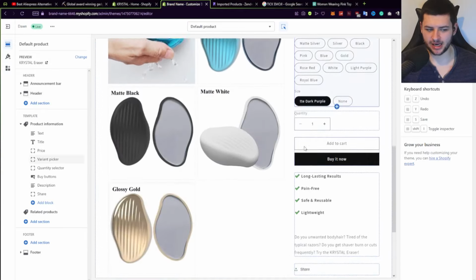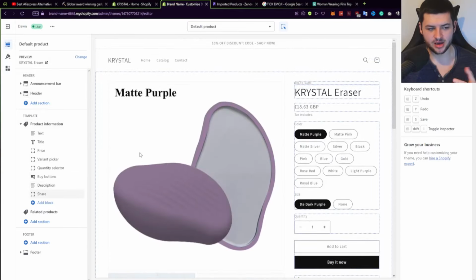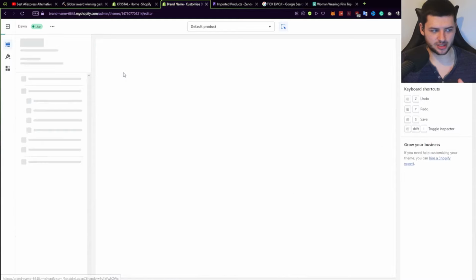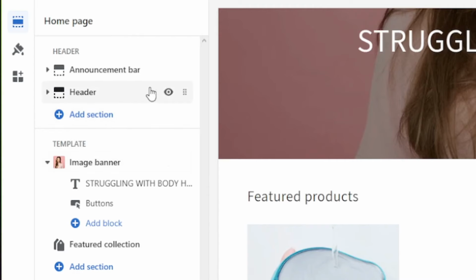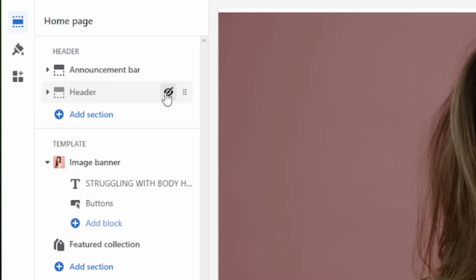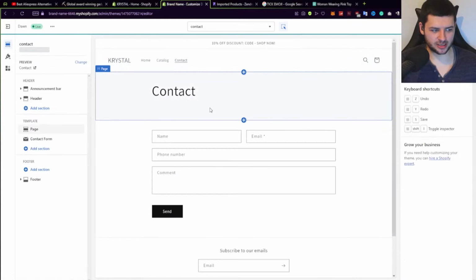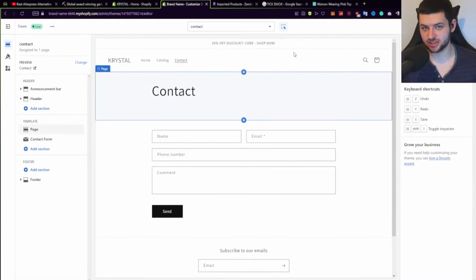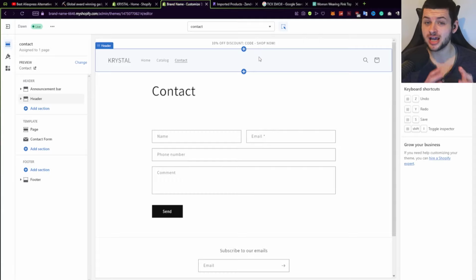Now the product page is fine how it is. We've customized it to make it a little bit more condensed and better, and now the product and the website are all done. If you want to hide elements, you can also press this I to hide certain things on the left hand side. And also we have a contact page so people can actually contact us, our customers. So the website is actually fully functional and ready to sell.